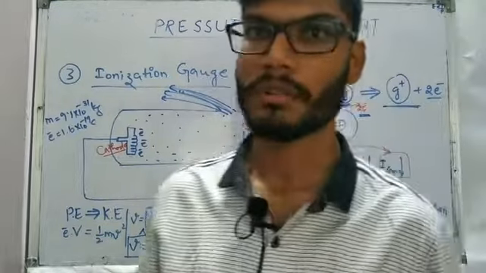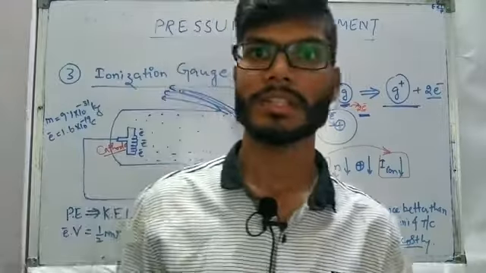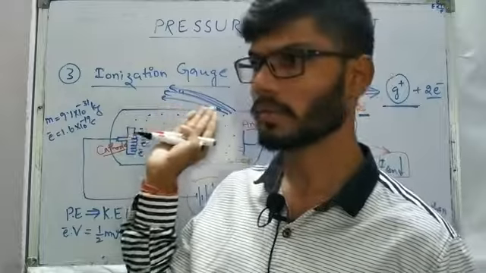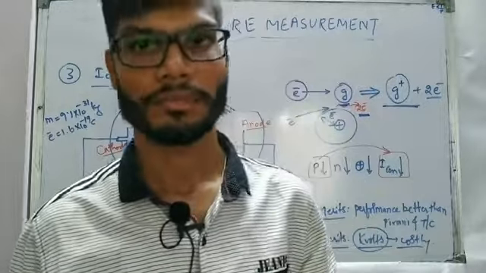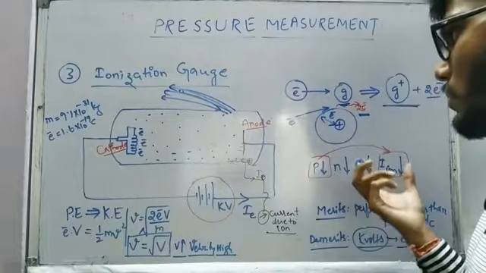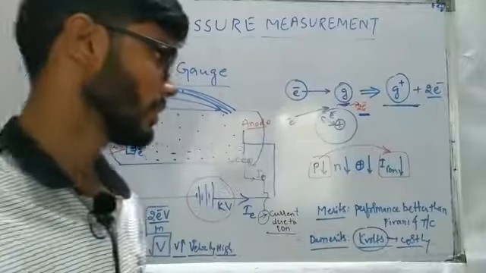That's the main concept. If we have more molecules, a high amount of ionization is going to take place, and if the number of molecules decreases due to connection to the vacuum, low ionization is going to take place. So we are going to get less ionization current.